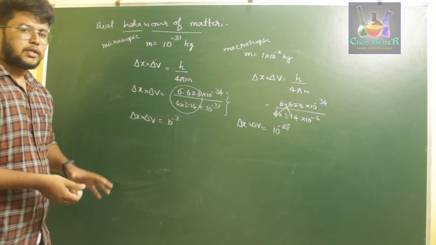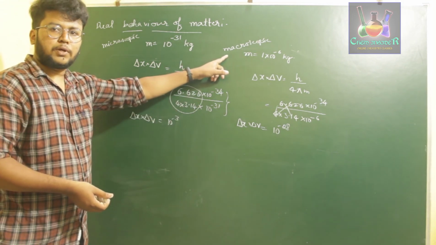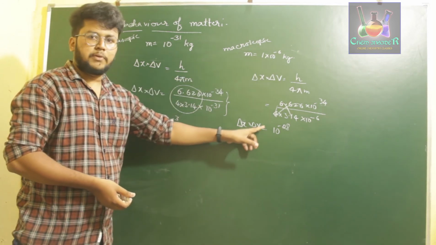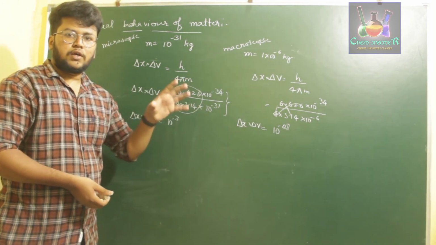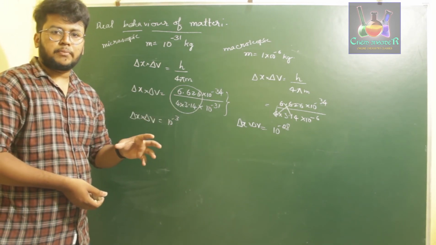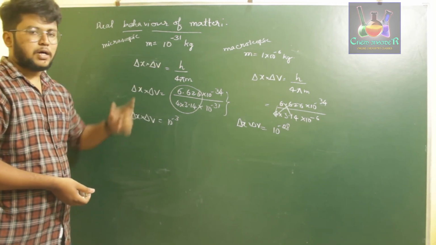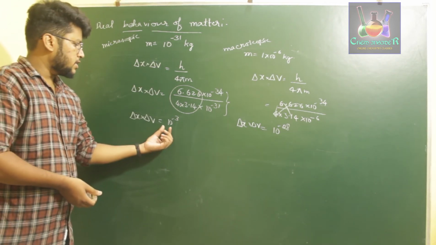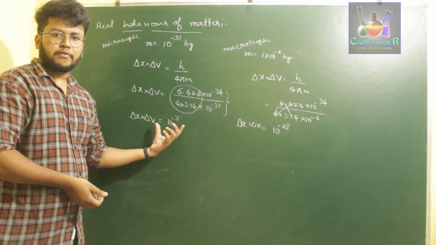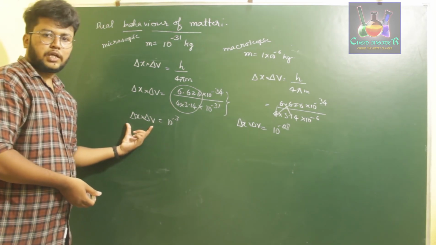So what we can clearly say is, if you take a macroscopic object of very high mass, its uncertainty will be very less. If you take a bigger object, it will be easier for you to determine its path and location. If you take smaller objects such as a mass of 10 power minus 31, its uncertainty will be very high, resulting in the changing delta x or delta v.